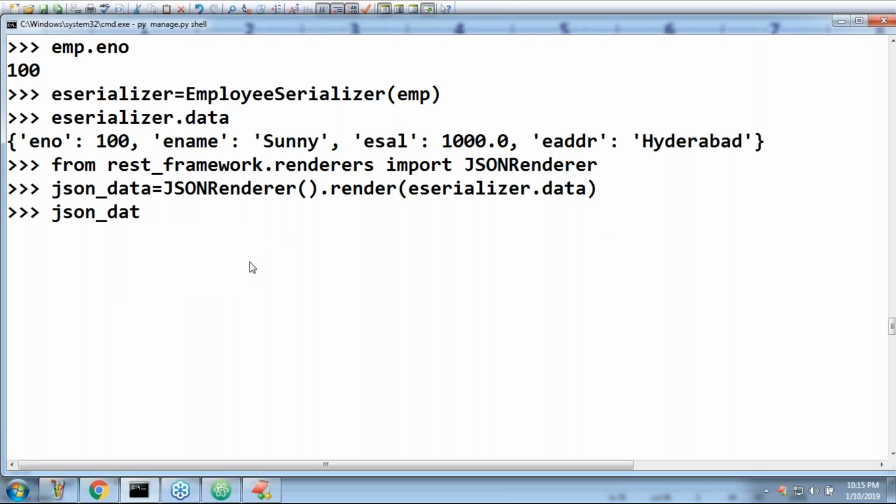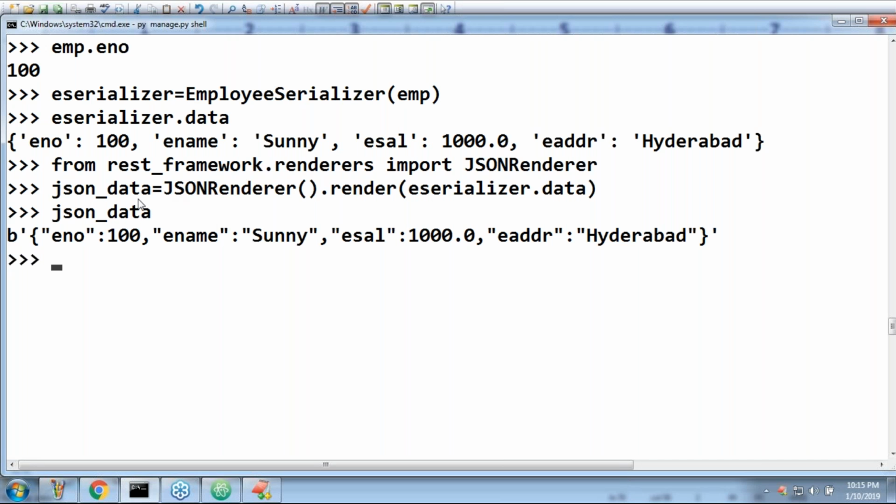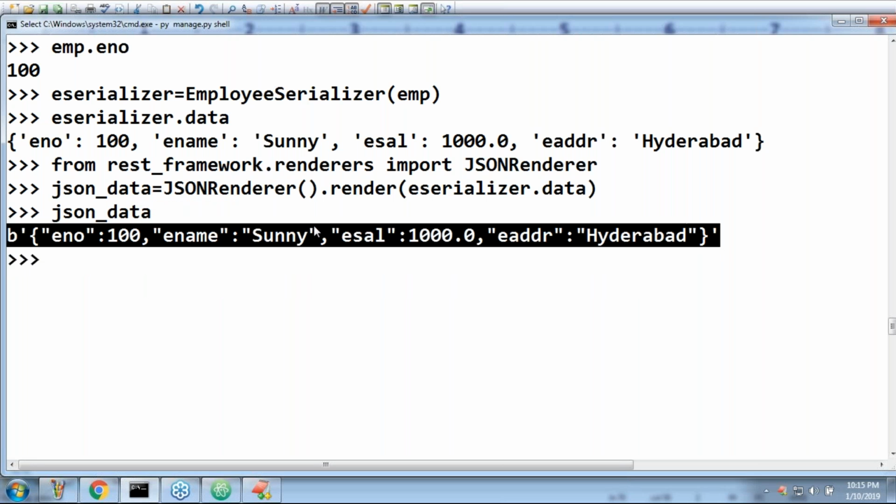Now JSON data. Just observe. Yes, it is not a Python dictionary. Have you observed? It is in bytes. Next, this total thing within the single quote is the JSON data, sir. Remember this one. It is the JSON string form. Of course, JSON data is represented in the string form. B is there. B means bytes, which is the network transport supported format. The data is going to be transported across the network in the form of bytes, binary data. Clear, right?